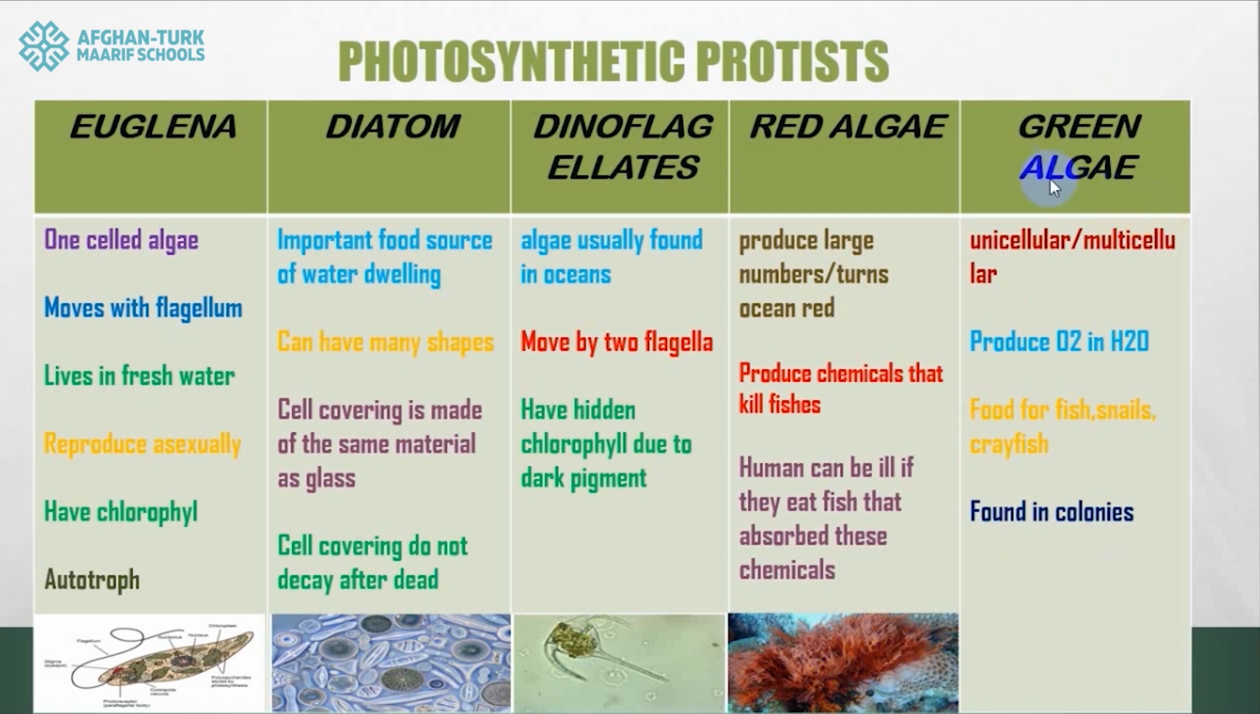And the last example of photosynthetic protists are green algae. They are unicellular. They can be multicellular as well. Inside water, they are producing oxygen. It means the factory of producing oxygen is green algae. They are good food source, by the way, for fish and some snails and some other water dwellers. And usually we can find them as colonies.